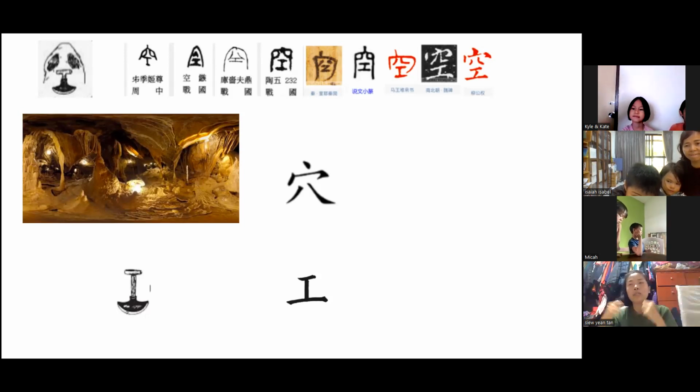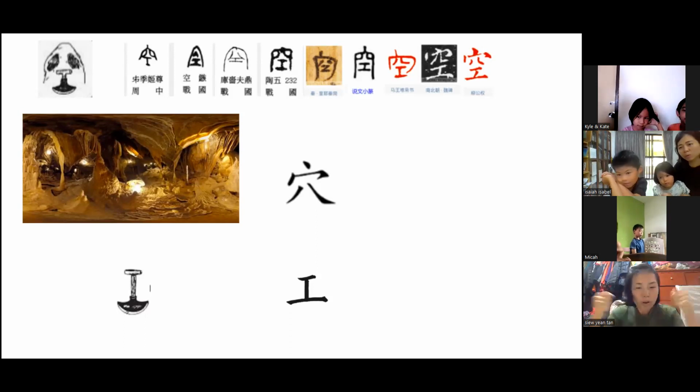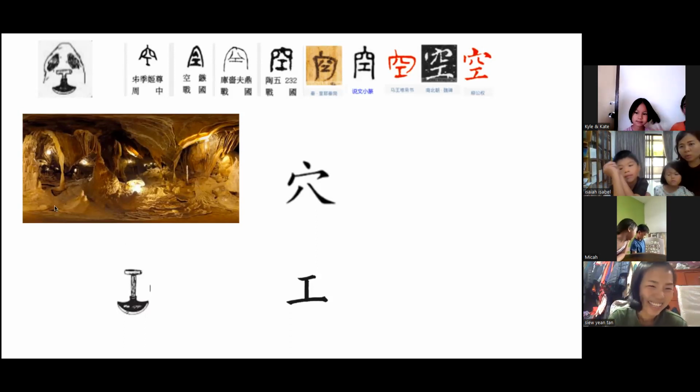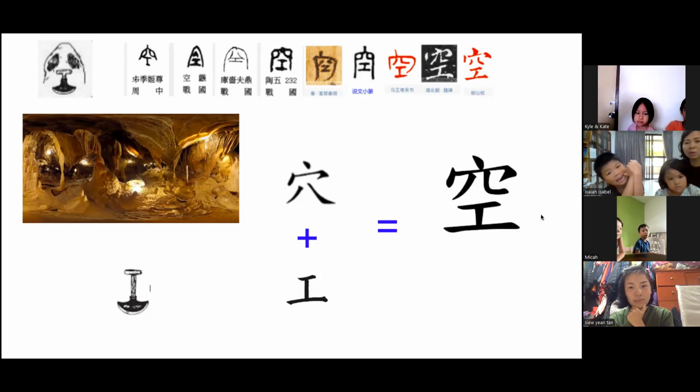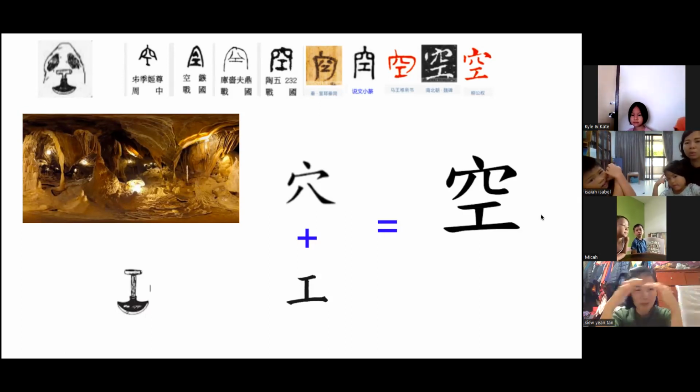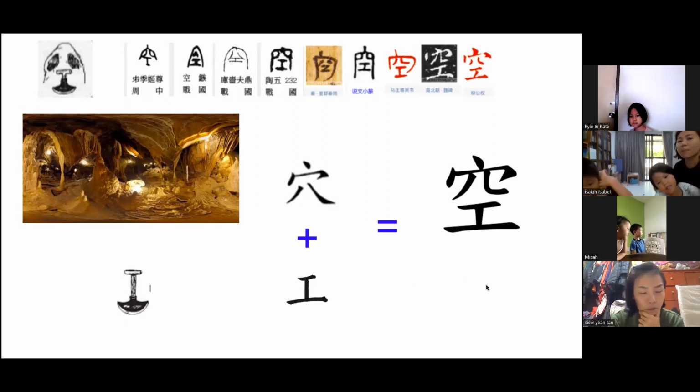Then you use some workers, 工人, or some tools, 工具, to 挖 the 穴. So what will it become? It will become 空, inside will be empty already. So what is the meaning of 空? Who can tell me?